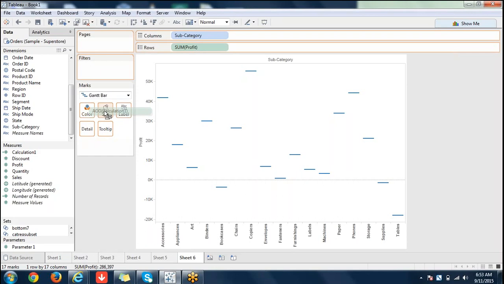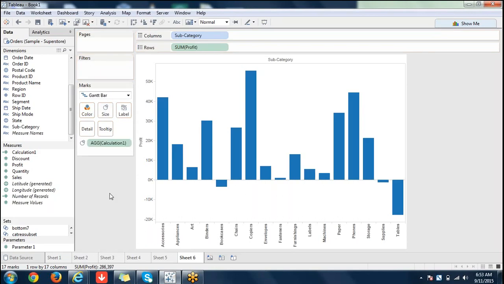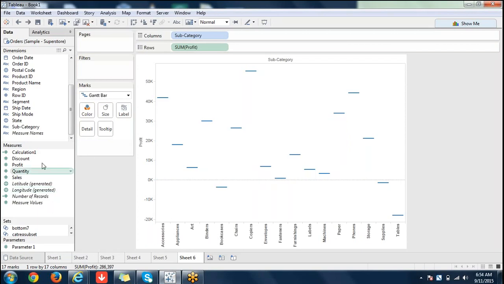So where are we dragging this? Size. Profit. Something is missing here. One minute.